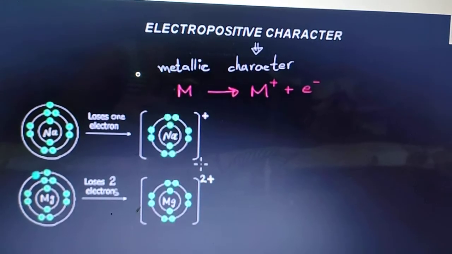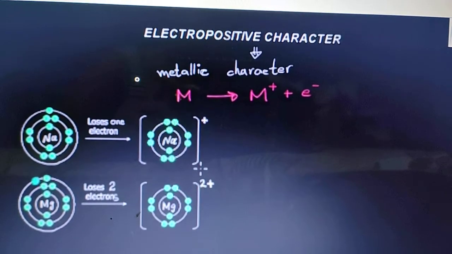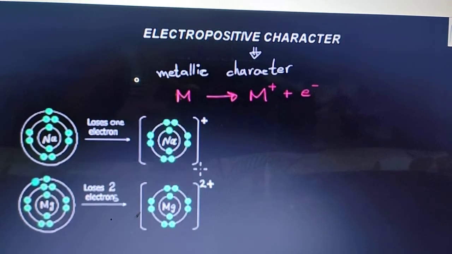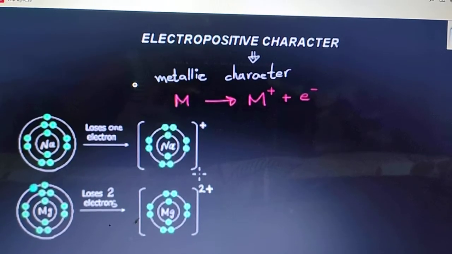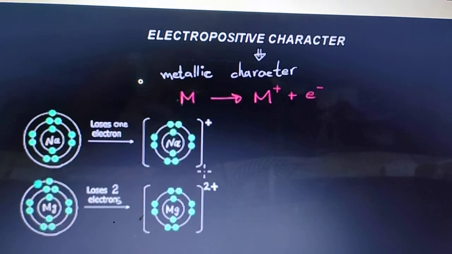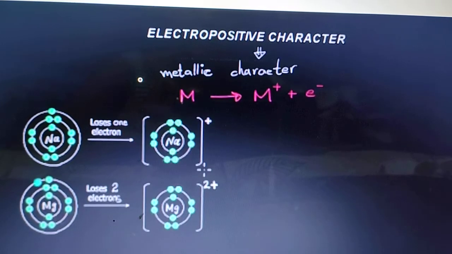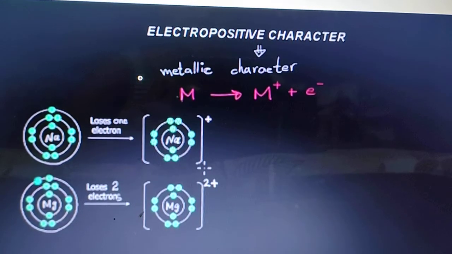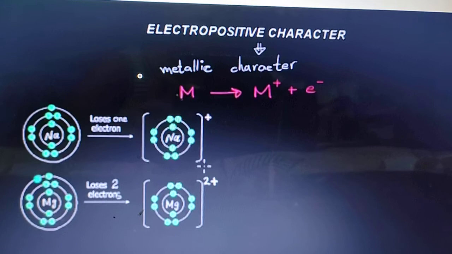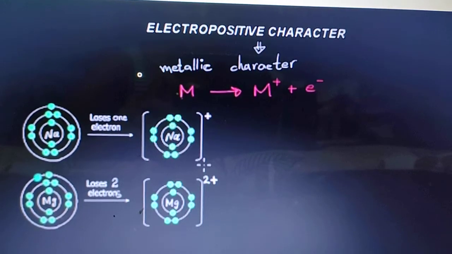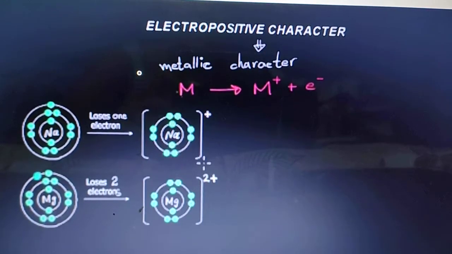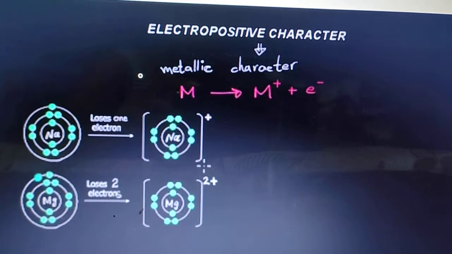The tendency to lose electrons depends on the nature of the metal, isn't it? Because sodium has 1 electron and magnesium has 2 electrons in the outermost shell. So it depends on the nature of the metal.